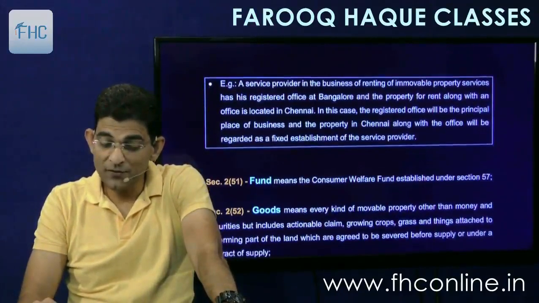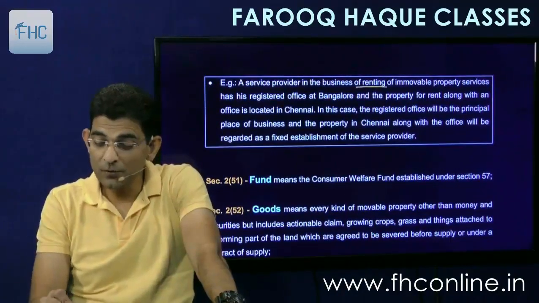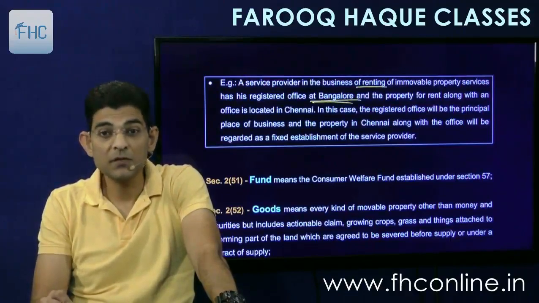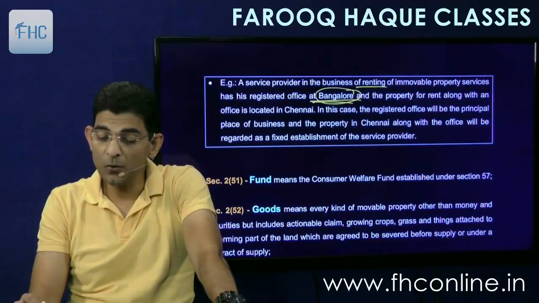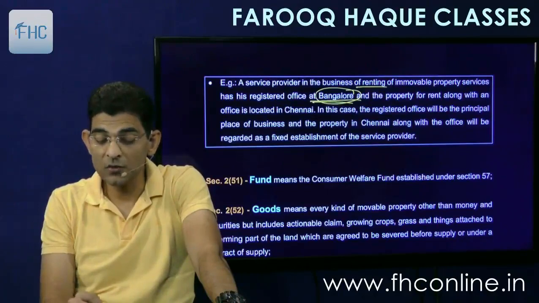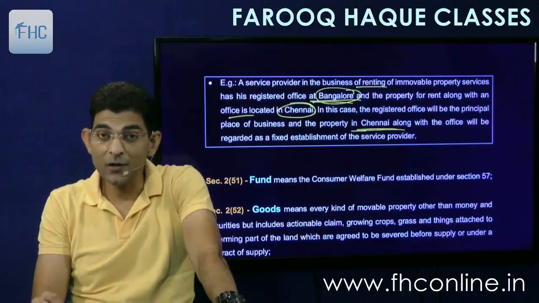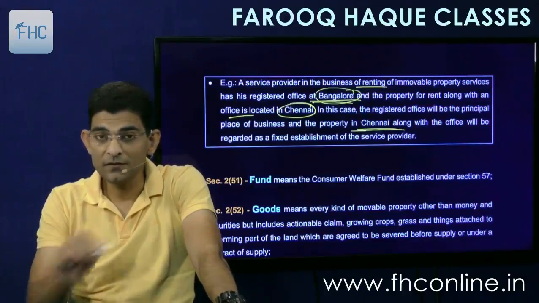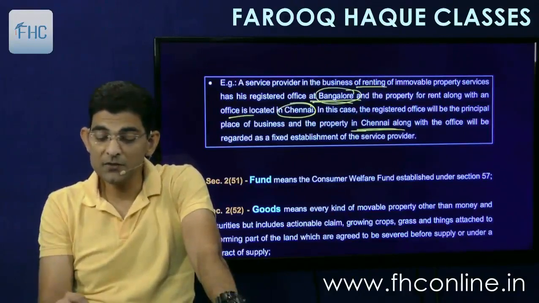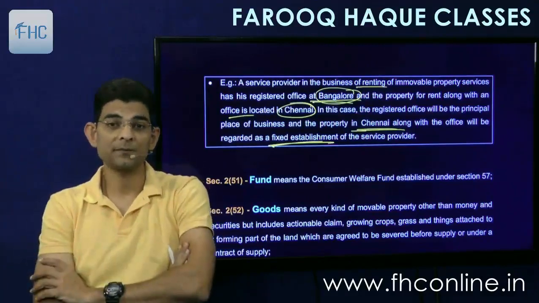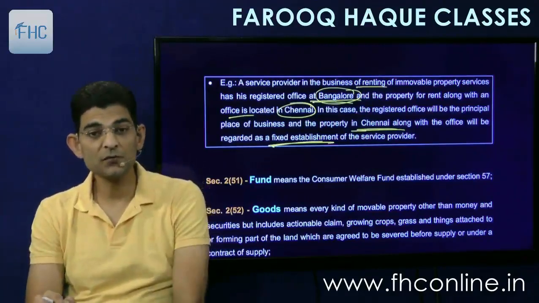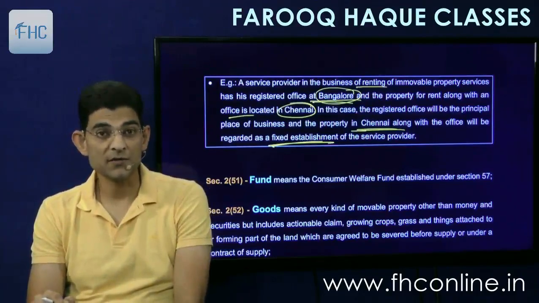Example is also given that a service provider is in the business of renting of immovable property. Service provider has a registered office at Bangalore. Okay, so he has the office in Bangalore. This is the registered office. And the property for rent along with an office is located in Chennai. So there is another office located in Chennai. In this case, the registered office will be the principal place of business, and the property in Chennai along with the offices in Chennai will be regarded as a fixed place of the service provider. So Bangalore is his registered office and the Chennai office will be called a fixed establishment.